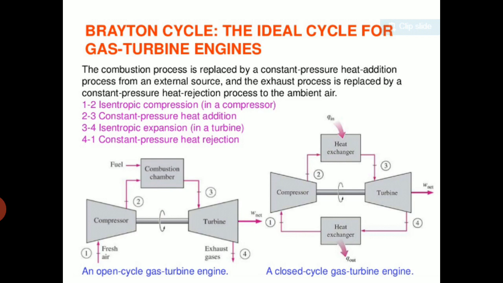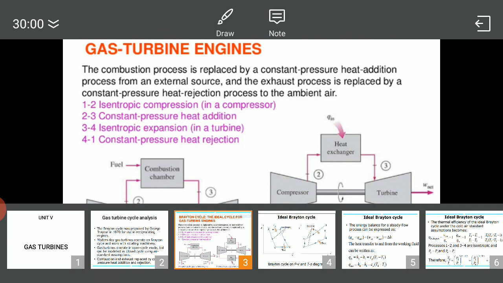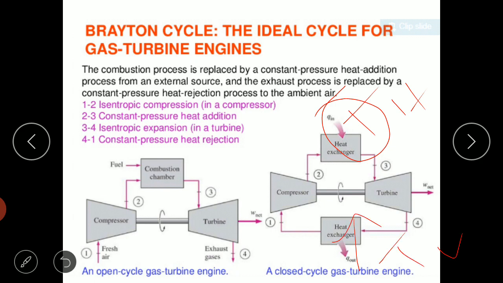In the case of a closed cycle gas turbine, you will not have a real combustion process. Near the combustion chamber, you will have one high temperature body. Near the condenser, which is placed between the turbine and compressor, you will have a low temperature body.